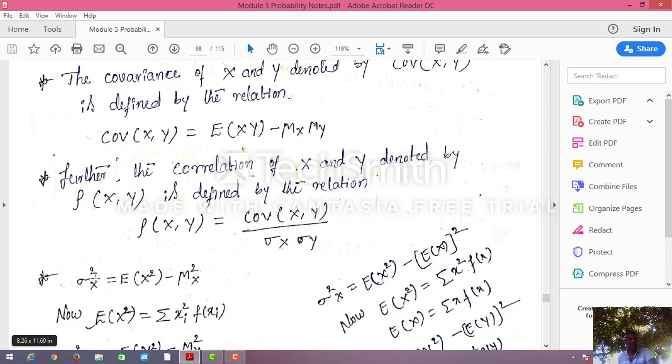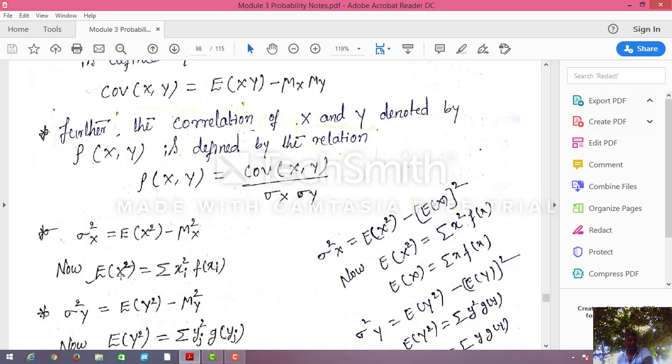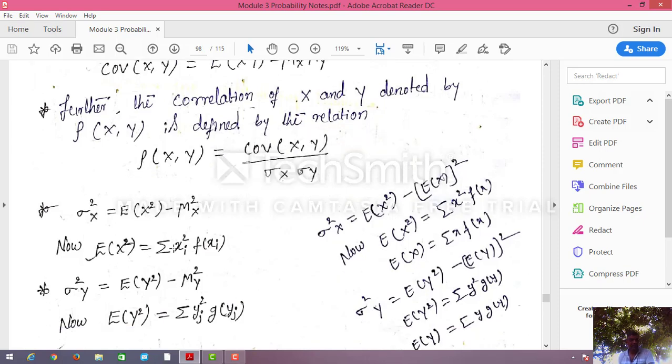Sigma x square equals E of X square minus mu x square. Mu x is the expectation of X, so mu x whole square means expectation of X whole square also. How do you find E of X square? You already know the E of X formula, but E of X square is summation of xi square into f of xi.